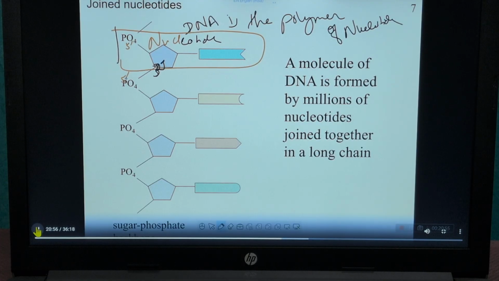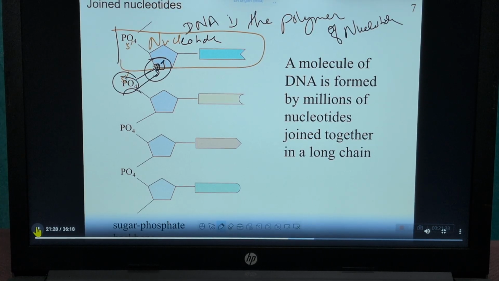So always bond formation takes place at the 3 prime OH group of the nucleotide, and forms a bond.